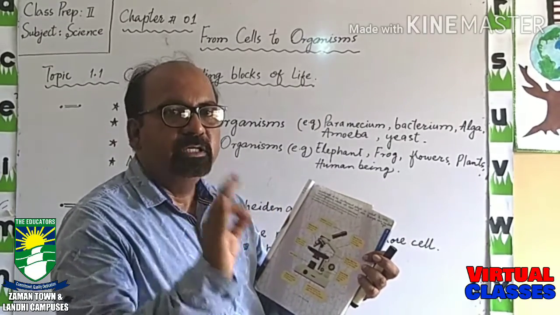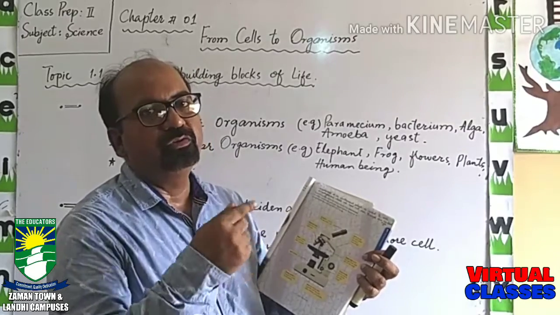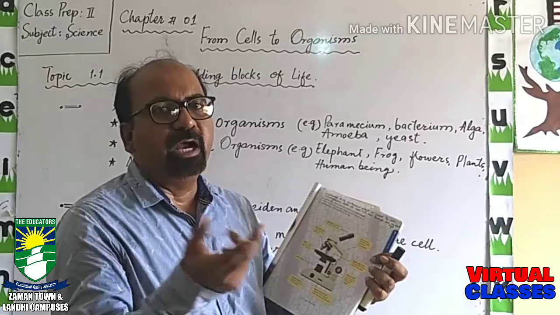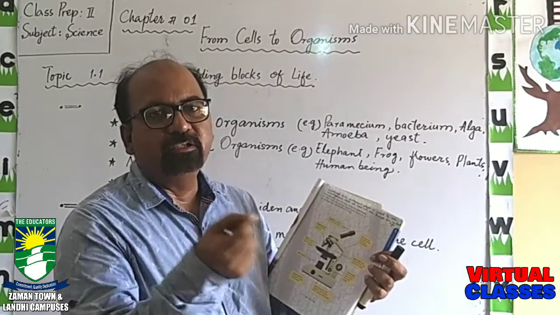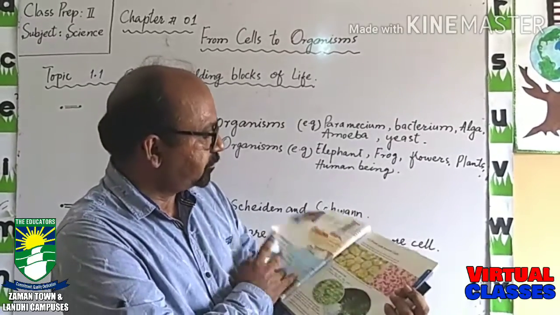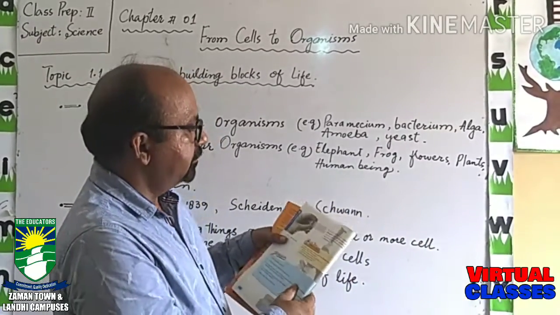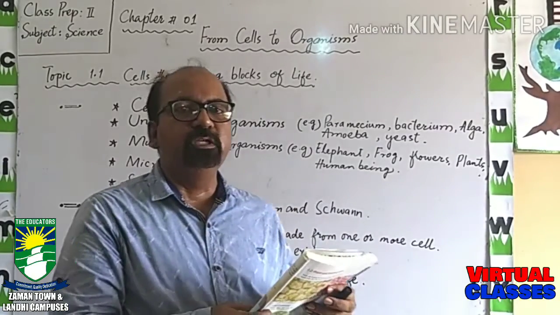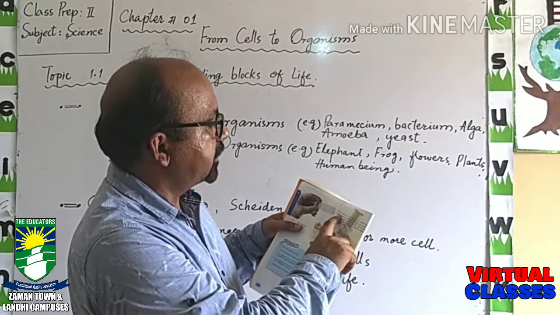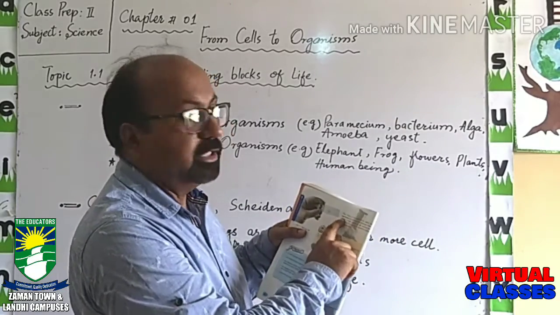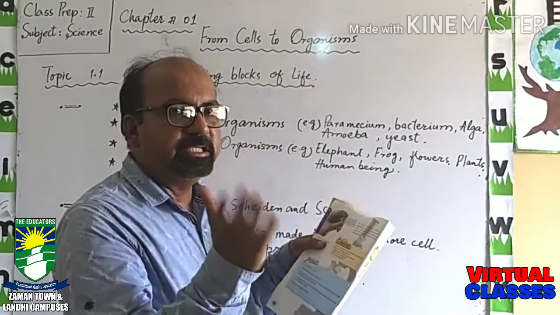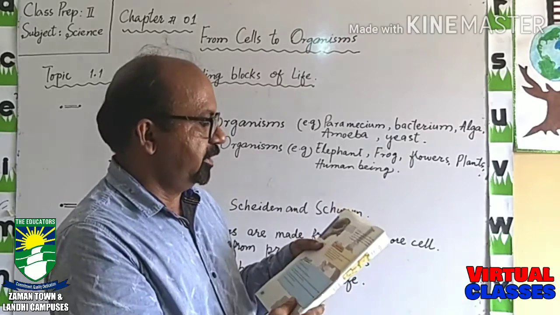Specimen is the microorganism which we are going to study, or the object which we are going to study. That can be part of a plant, or the cells of animals. Okay, so I hope you have understood the term specimen. The term specimen is written on page number 6: the object to be observed is called the specimen. When you read the chapter, you will easily understand what a specimen is.